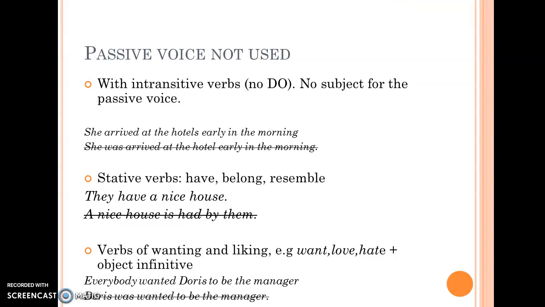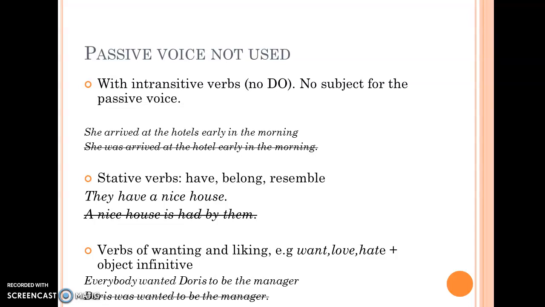There are a number of instances where we cannot make use of passive voice, and one of them, the most important, is with verbs which have no direct object. The direct object is the subject in the passive voice, and so if there is no direct object, passive voice cannot take place.